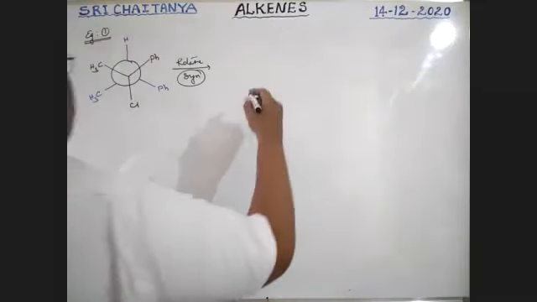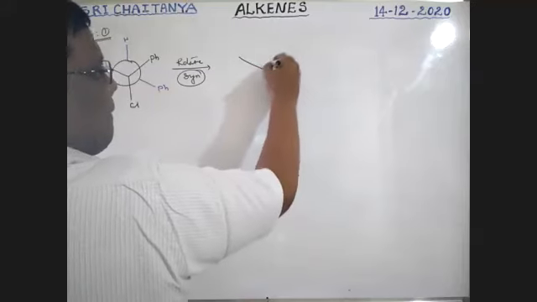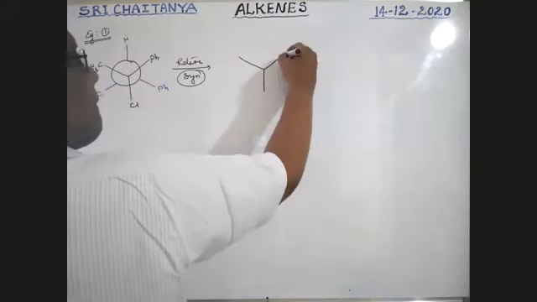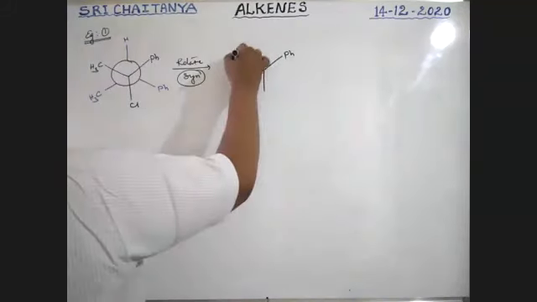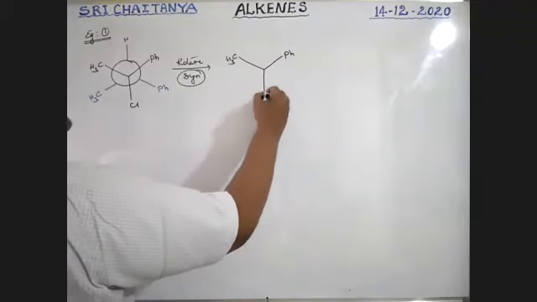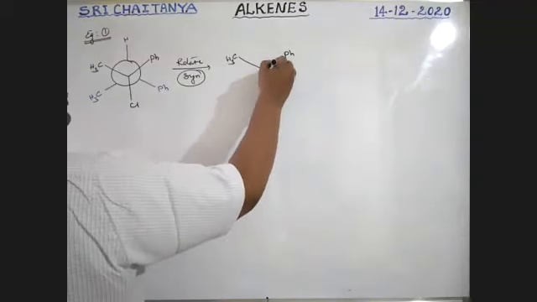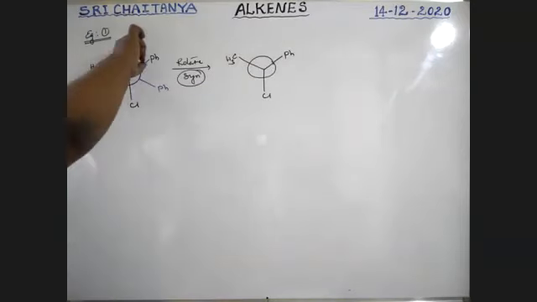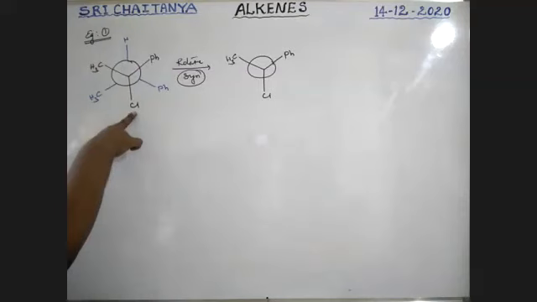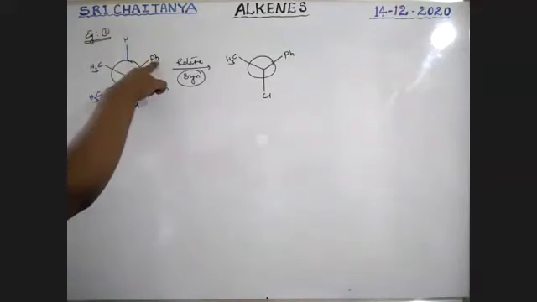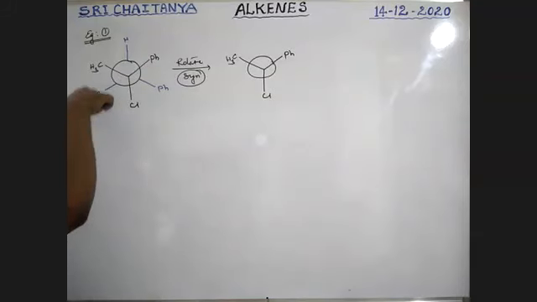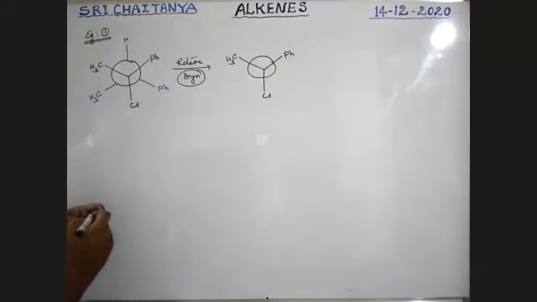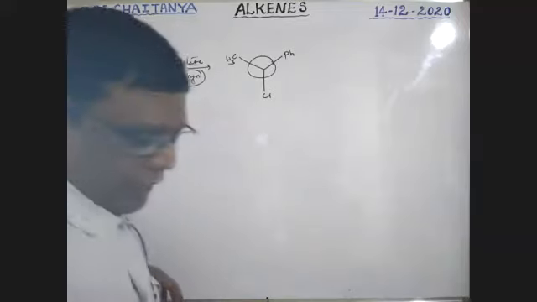Syn elimination means Ph, CH3, Cl. Now rotate this hydrogen exactly behind this chlorine. So that means after Ph and Cl, CH3, this CH3, this one. So now this methyl is exactly behind the phenyl.